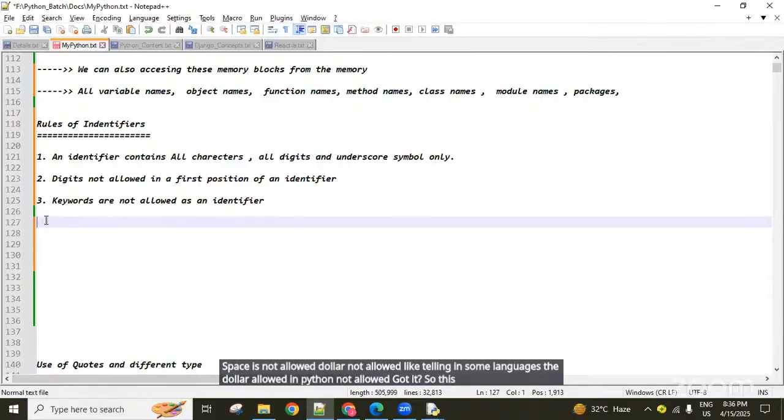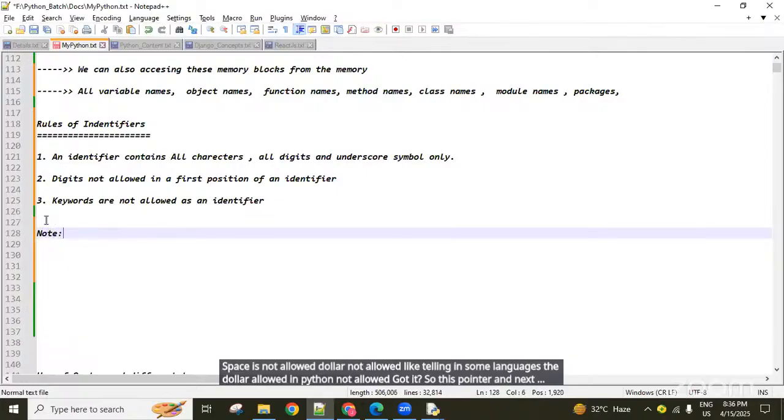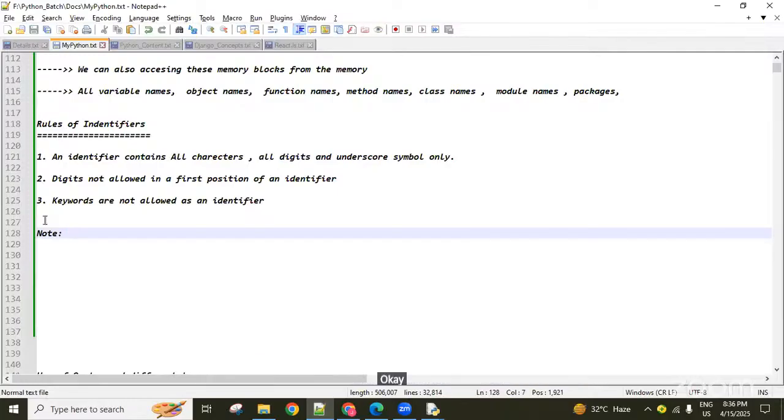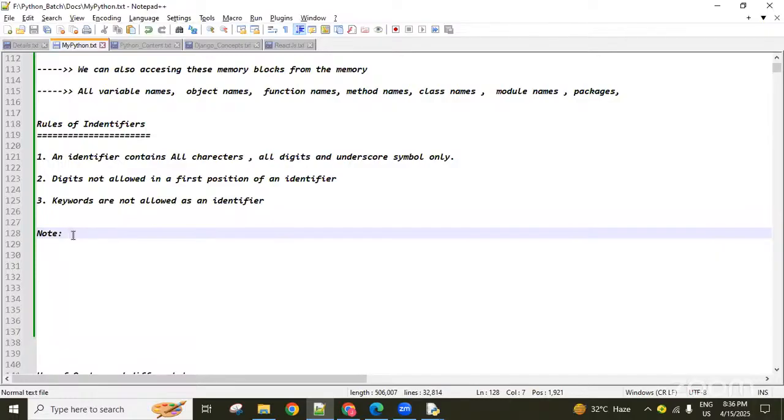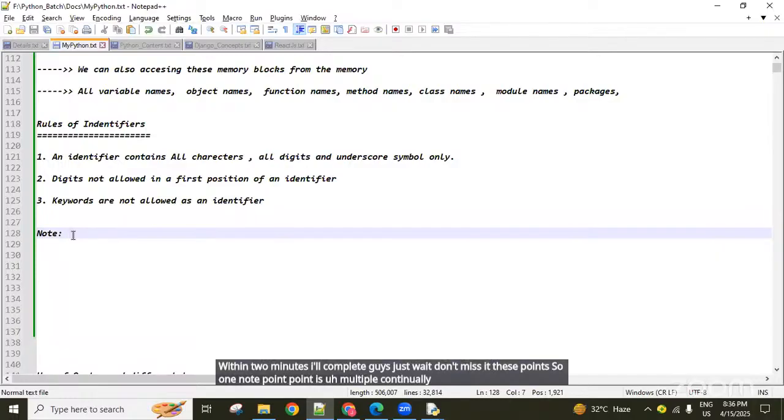So this point. And next, some note points I'm giving for your better code development purpose. Okay, within 2 minutes I'll complete, guys. Just wait, don't miss it. So one note point is: multiple continuous underscores, don't use. Check it here.